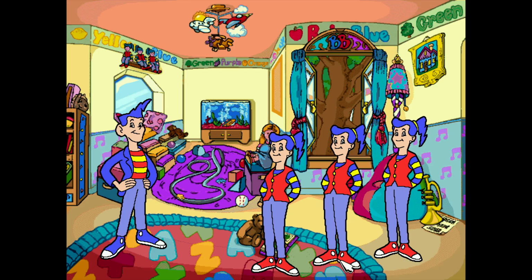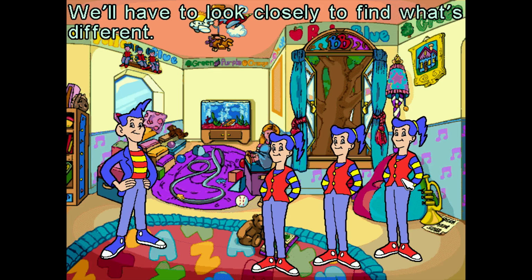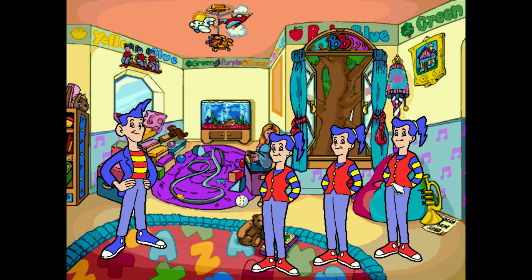I'm looking at the shoes. They all look the same. The earrings the same this time. The number of buttons is the same. The smile's the same. The eyes the same. The eyelashes are the same. The hair looks the same. I'm seeing triple. We'll have to look closely to find what's different. And see, I cannot for the life of me tell a difference.